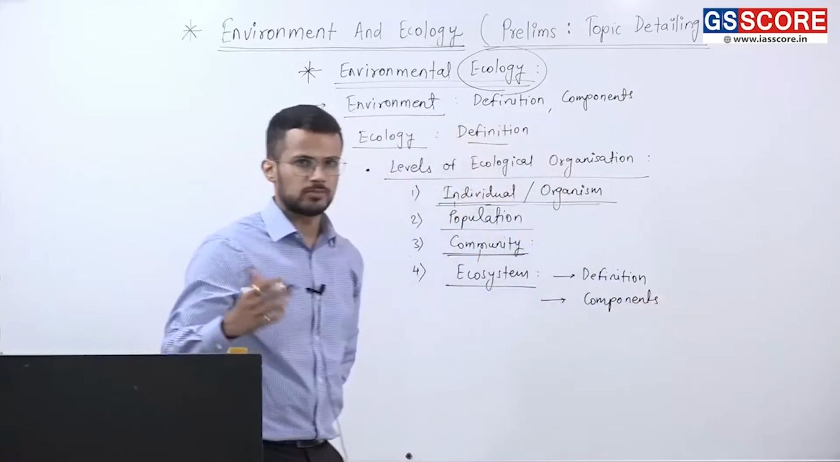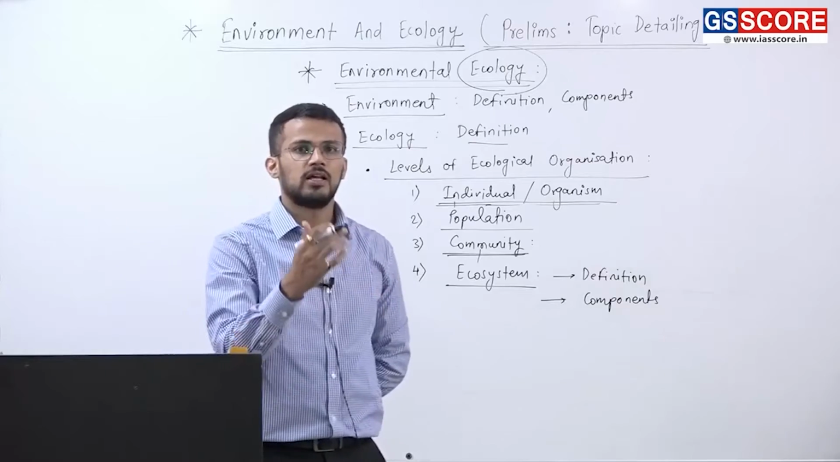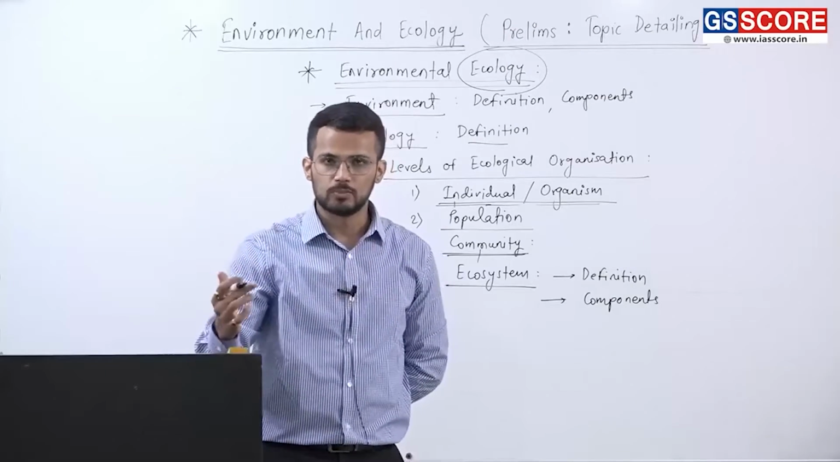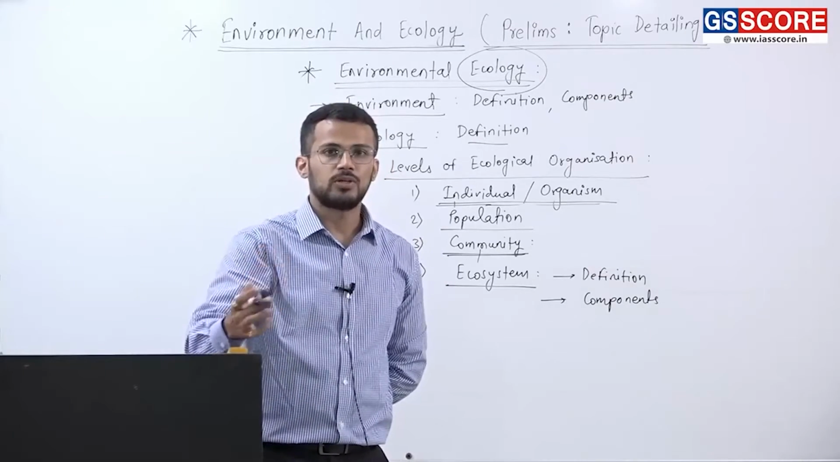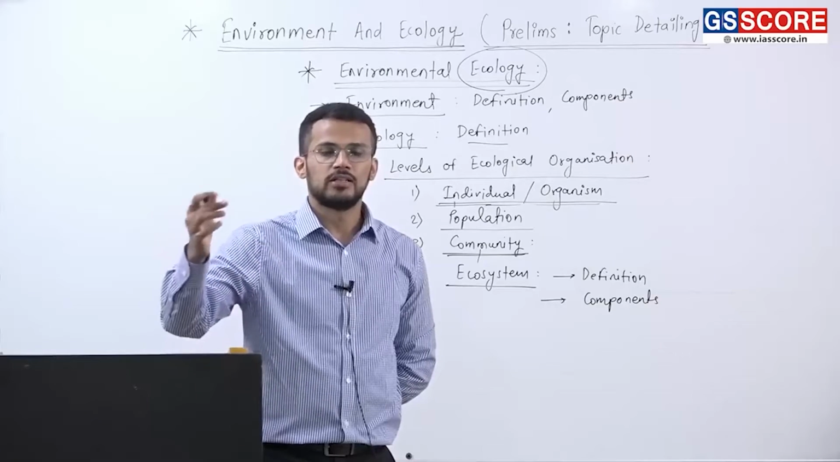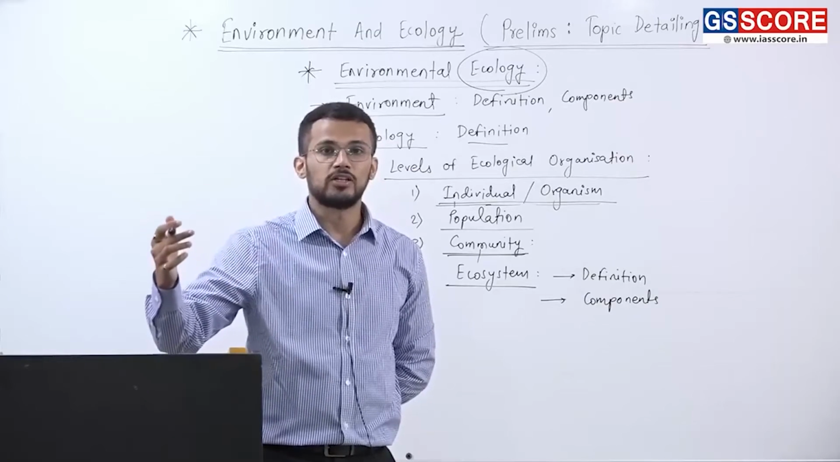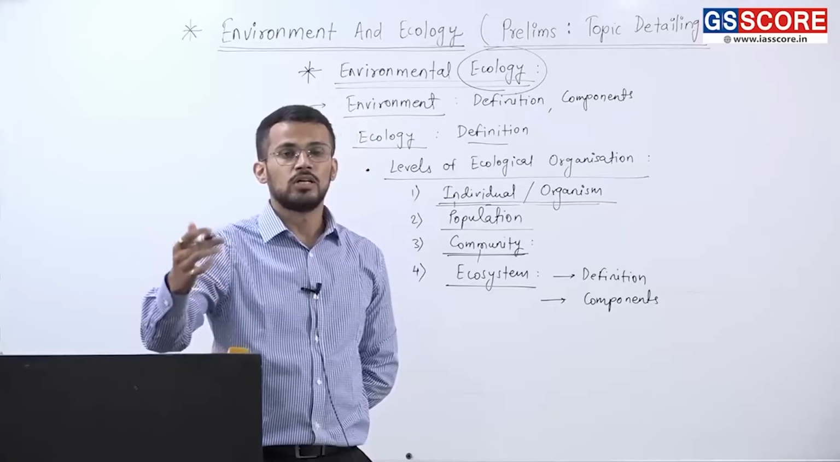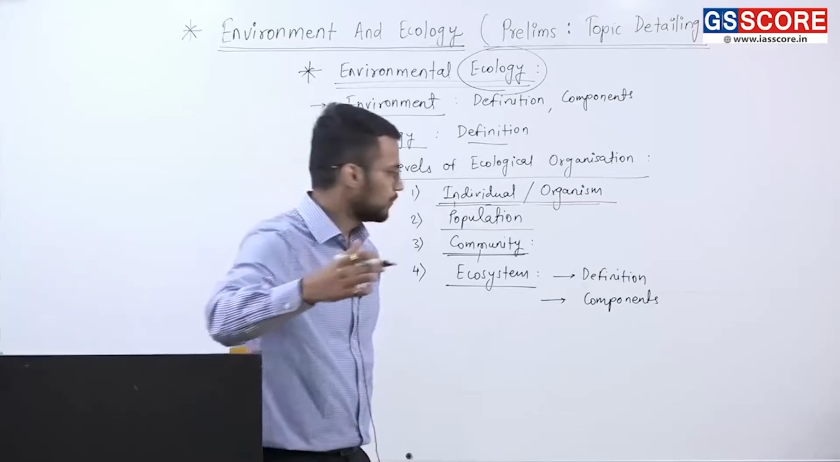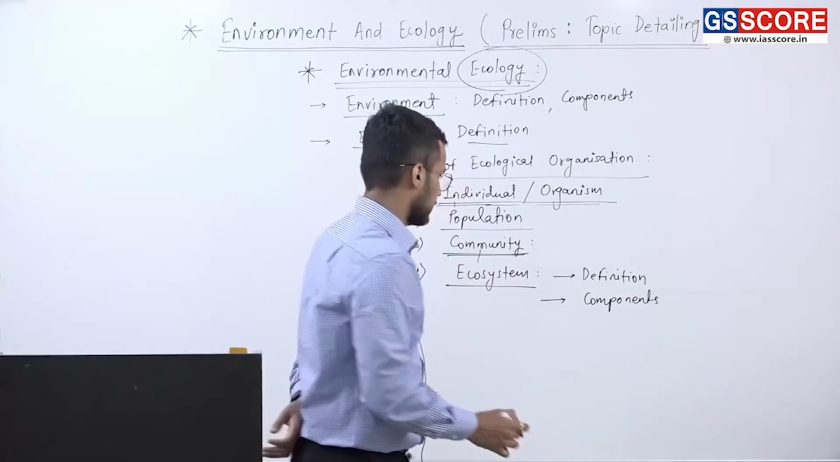Then we need to understand the components of ecosystem. There are biotic components like producers, consumers, and decomposers. There are abiotic components like climatic conditions, then different organic and inorganic nutrients, and also certain climatic conditions. So those we need to study.